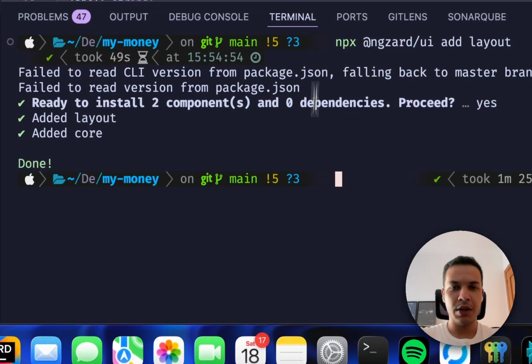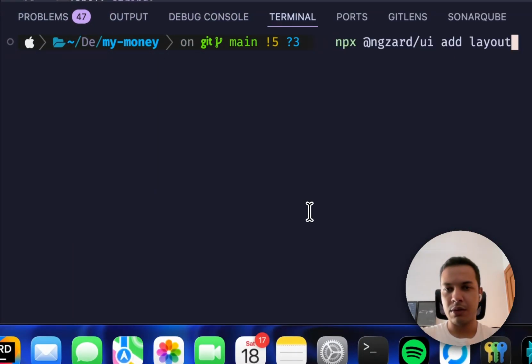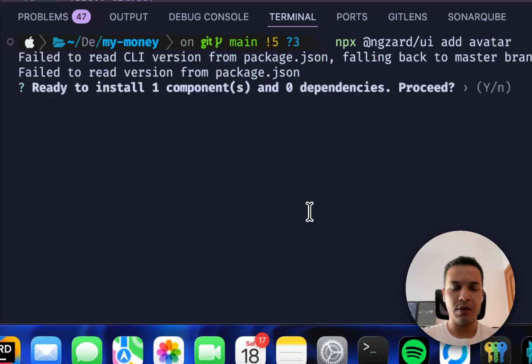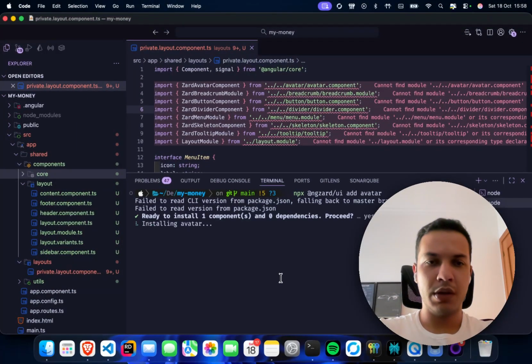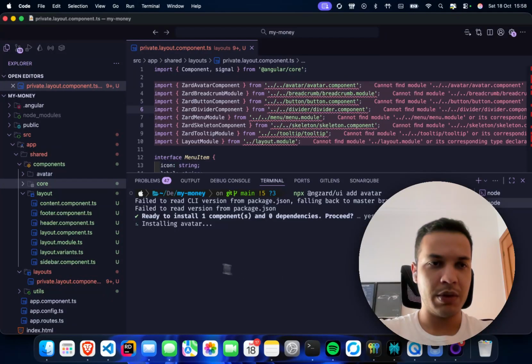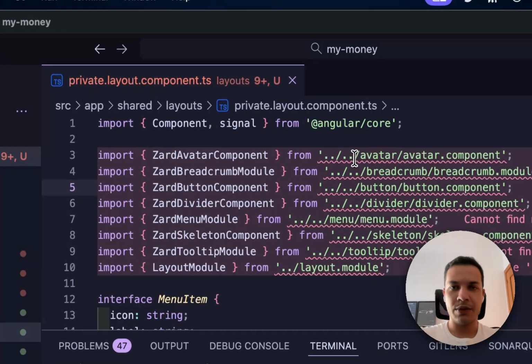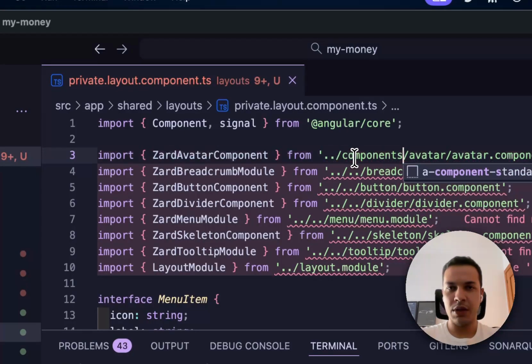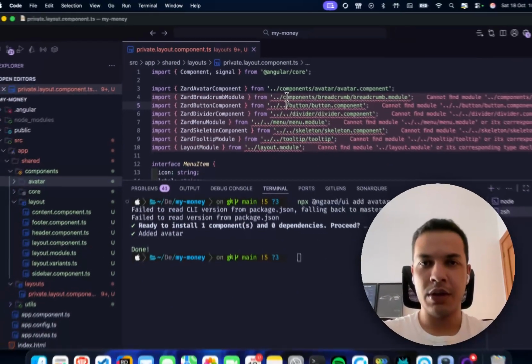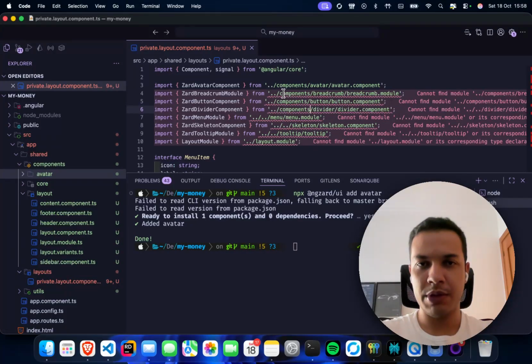Let me see if I can add avatar, for example. And yes, let's install this component as well. So we have here the avatar. All right, so since we use this, we will come back. I will just replace here, and we will add the missing components. If we do not use them, we can replace them later.